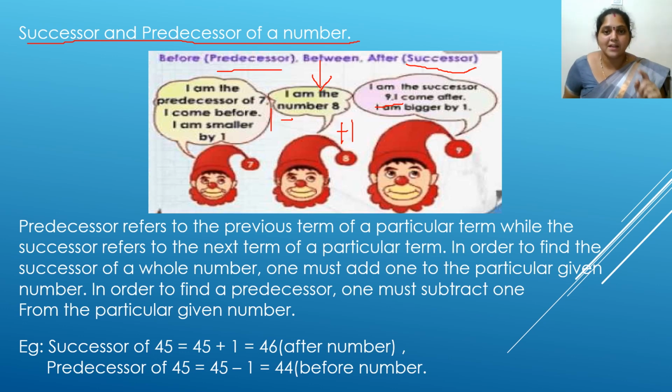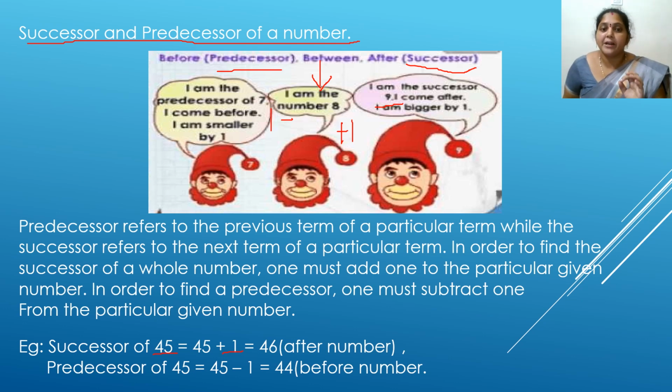As I told you, when we are seeing a number, if you want to find a successor, you have to add 1. If you want to find a predecessor, you have to subtract 1. For example, I have taken the successor for 45. What is the successor for 45? I have to add 1. When I add 1 to that, I get the after number.